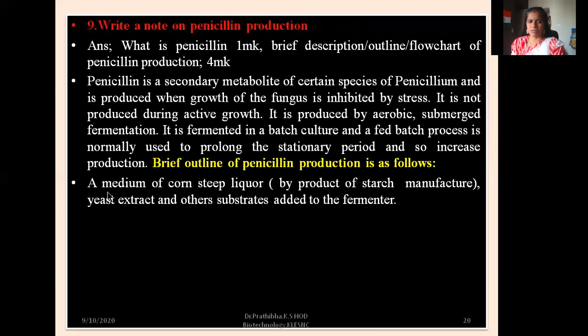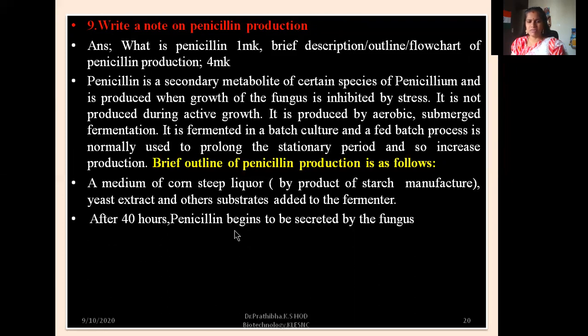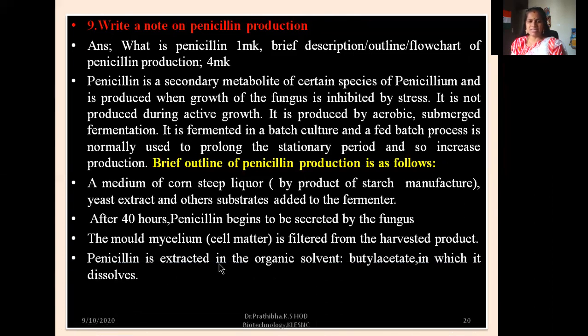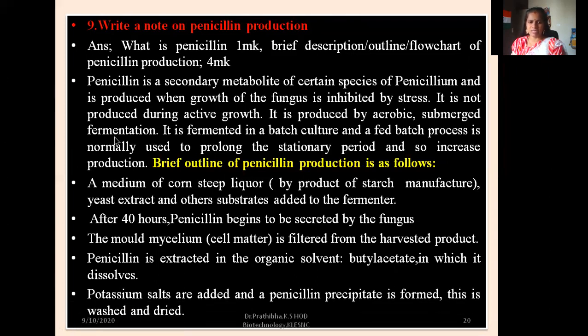Now let us go through a brief outline of penicillin production. A medium of corn steep liquor, which is a byproduct of starch manufacture, yeast extract and other substrates are added to the fermenter. After 40 hours, penicillin begins to be secreted by the fungus. The mold mycelium, that is cell matter, is filtered from the harvested product. Penicillin is extracted in an organic solvent, butyl acetate, in which it dissolves. Potassium salts are added and penicillin precipitate is formed, and this is washed and dried.